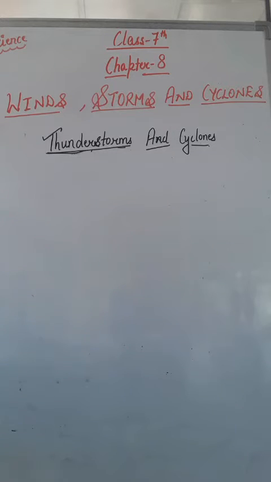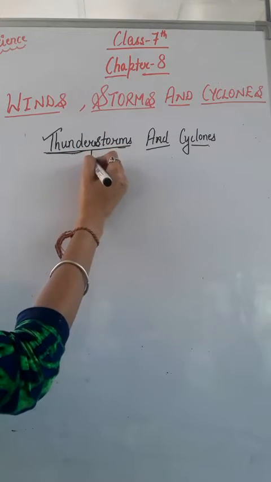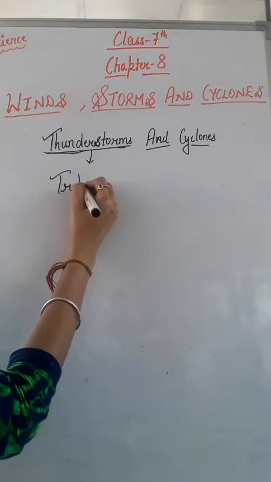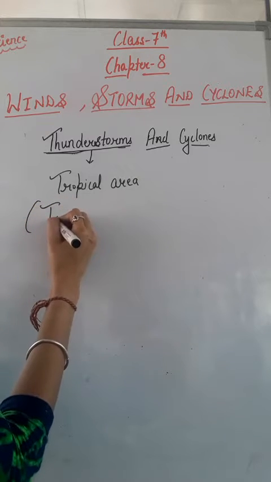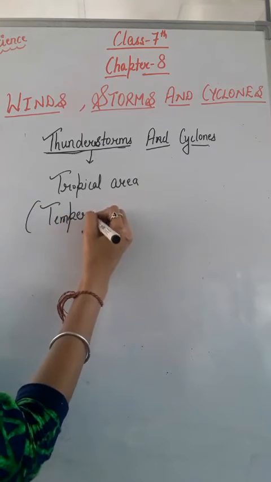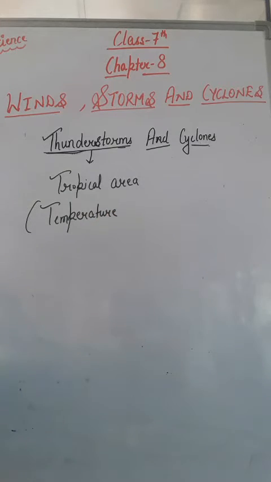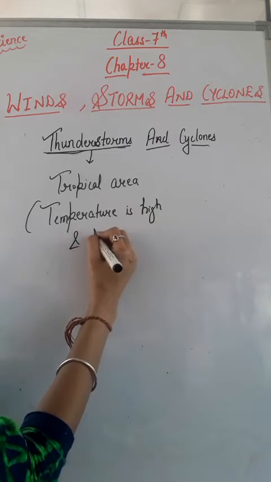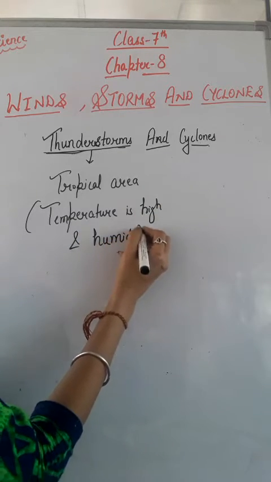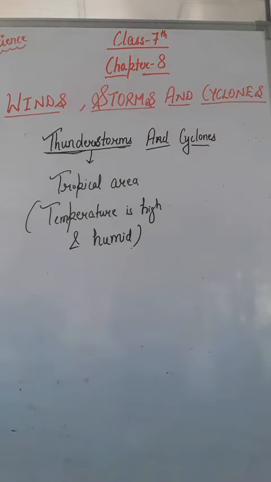So today we are going to start with our next topic of chapter 8, that is thunderstorms and cyclones. So let's first understand what thunderstorms are. Thunderstorms develop in the tropical areas because here the temperature is very high. Mainly thunderstorms occur where the temperature is high and the place is also humid. So that's why thunderstorms occur most frequently in the tropical areas.